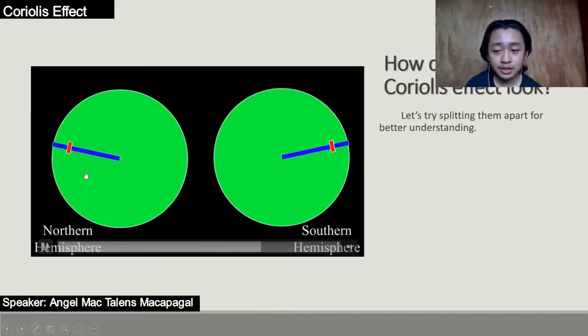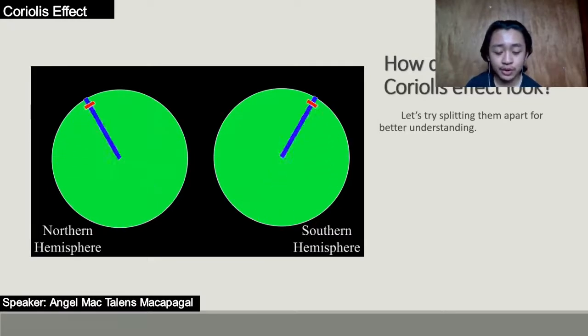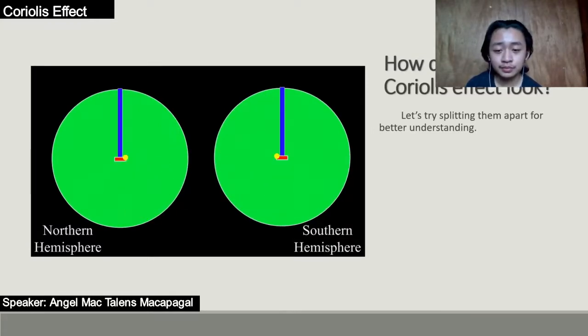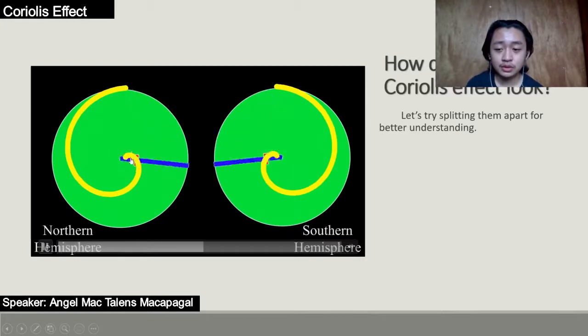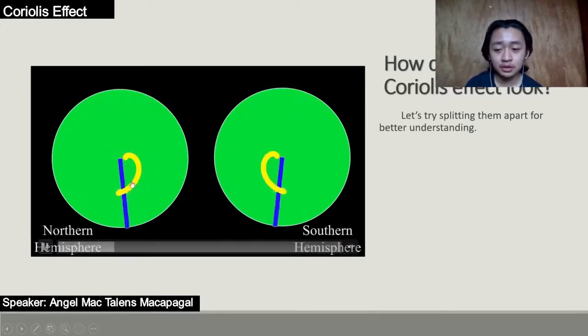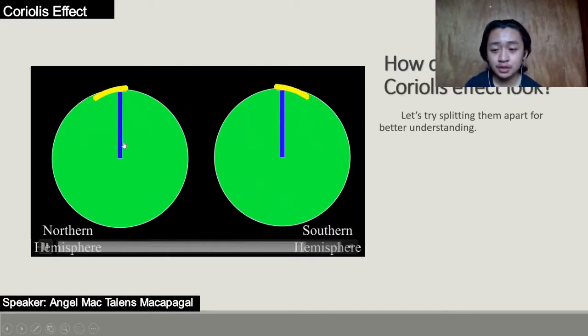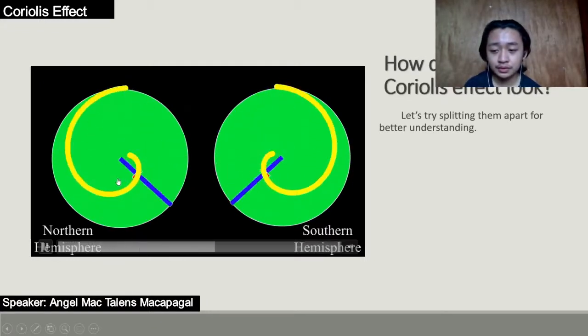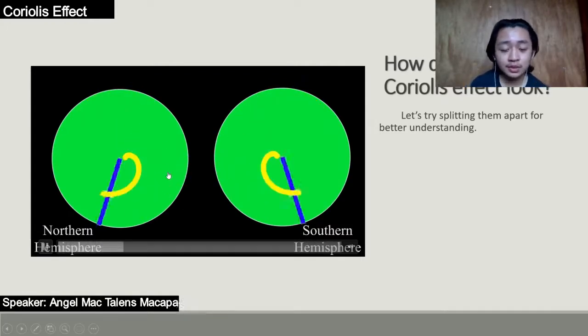Now let's try to trace the red line, and we will see why it rotates like that, like why our weather system rotates like that. So let's put a tracker on one corner of the red line and let's see what happens. So that's what it looked like. As you can see, it looks spiral like our weather systems. So that's what the Coriolis effect is. Thank you.